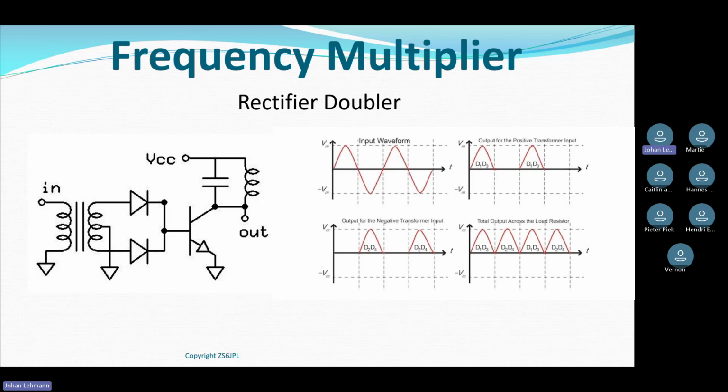Now this one I think is in your manual. They call it a rectifier doubler. What it does is the input signal that I get from my oscillator looks like this. And already you can see this is not a perfect sine wave either. In other words, these points are slightly pointed.